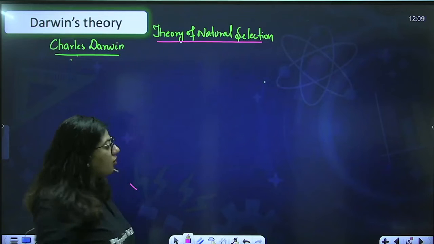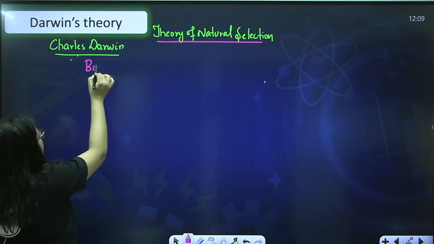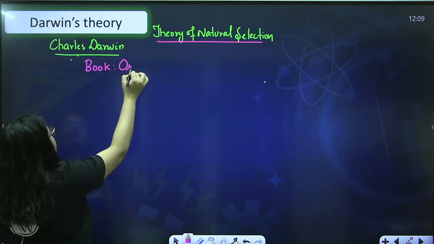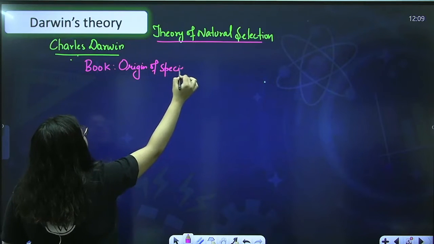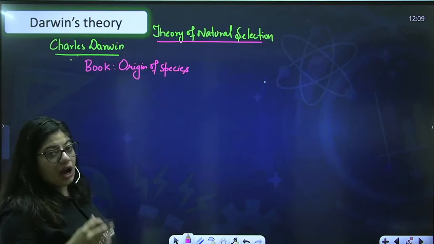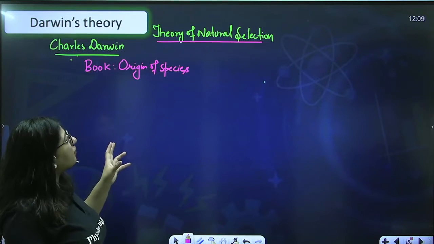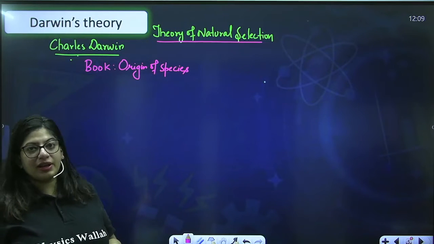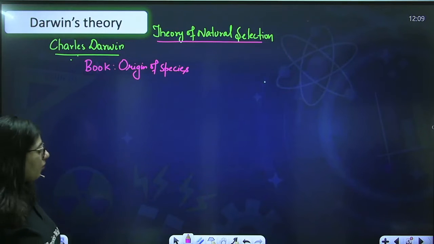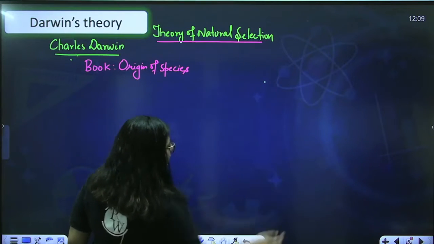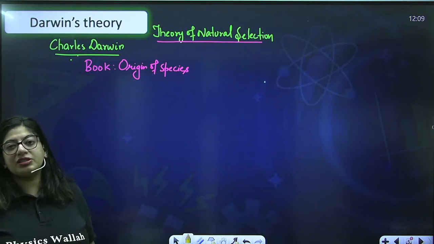Charles Darwin wrote a book, and the name of his book was Origin of Species. In this book, he completely explained how organisms undergo evolution, and how new species are formed by natural selection. The full title of this book is Origin of Species by Natural Selection, but if you want to buy it, you can buy it under the name Origin of Species. So what did Darwin say? Important is, what were the studies of Darwin, and which studies inspired Darwin.